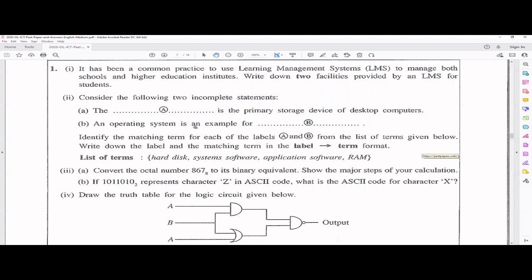And operating system is an example for, what is that? Is it a system software or application software? It's a system software, right? So B answer is system software because, hope you remember, operating systems belong to system software, and application software is the software which helps the user, right? For example, word processing software, presentation software, games, web browsers, video editing software, audio editing software. All these things come under application software.